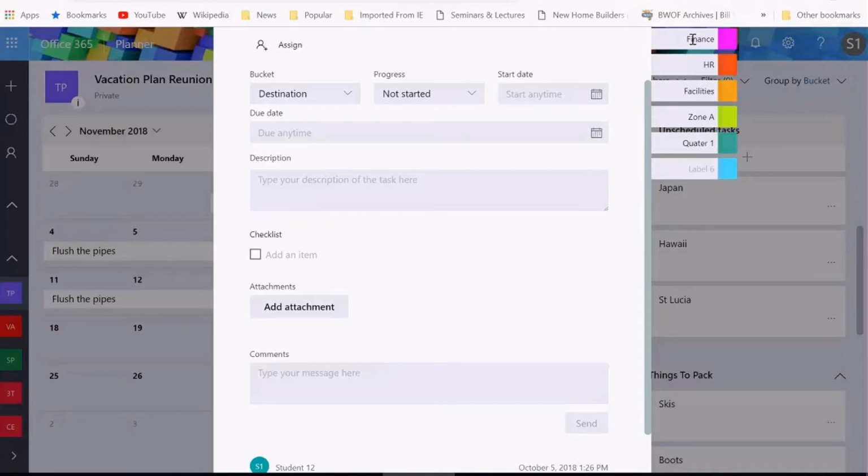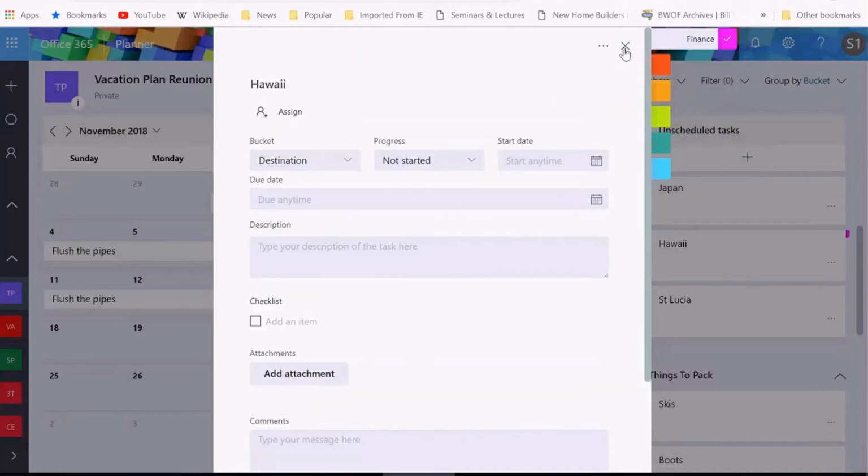These tags, in my case here, I've labeled them finance, HR, facilities, zone A, quarter A. I could check this box and say whoever's taking care of this Hawaii task needs to report to the finance department. You can use those to further categorize anything that is on your plan. Okay, so I'm just going to get out of this.